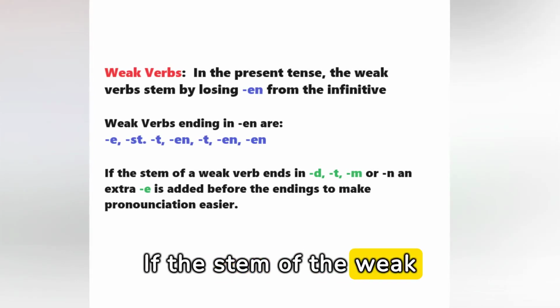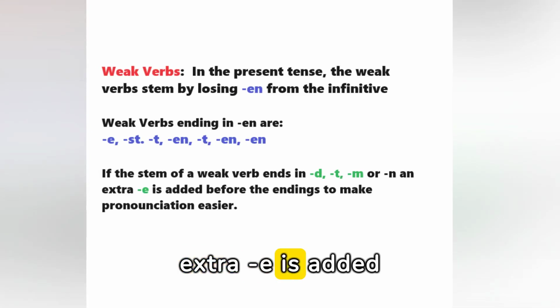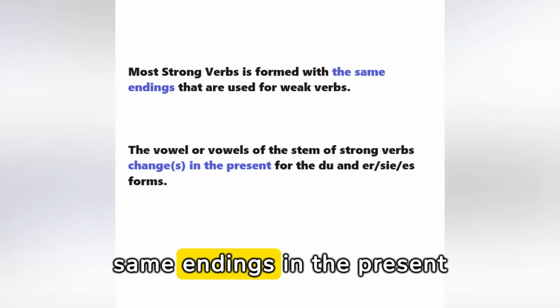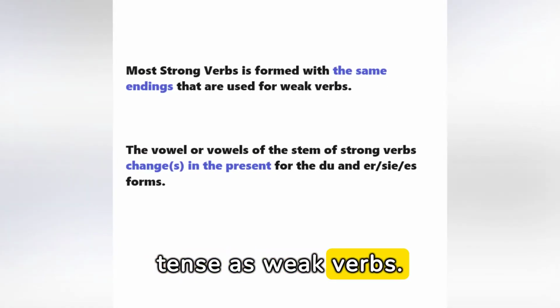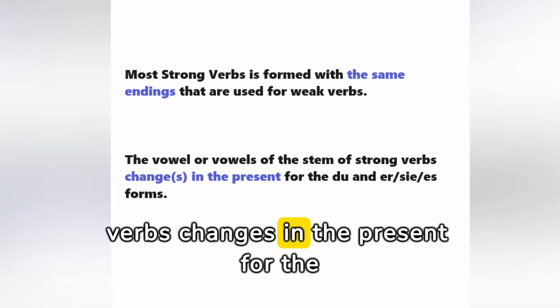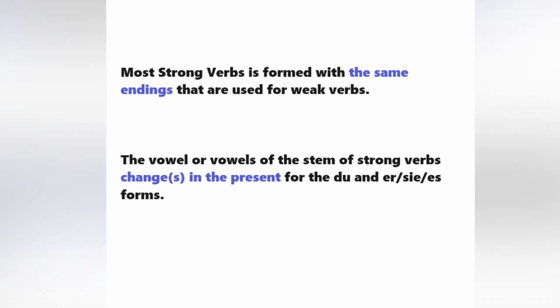If the stem of the weak verb ends in d, t, m or n, an extra e is added before the endings to make pronunciation easier. Strong verbs have the same endings in the present tense as weak verbs. The vowel or vowels of the stem of strong verbs change in the present for the du and er/sie/es forms.